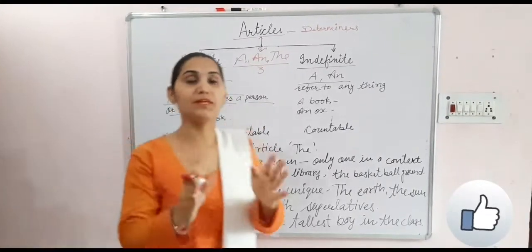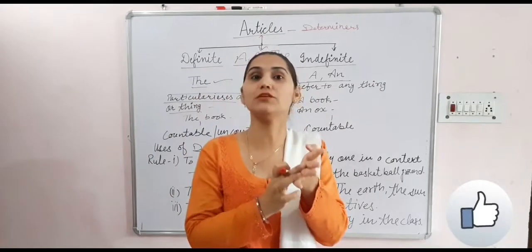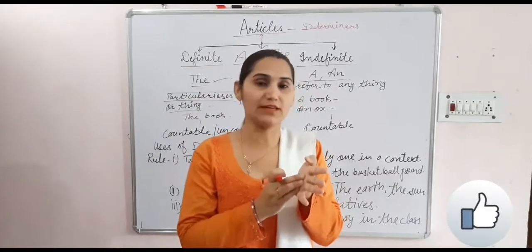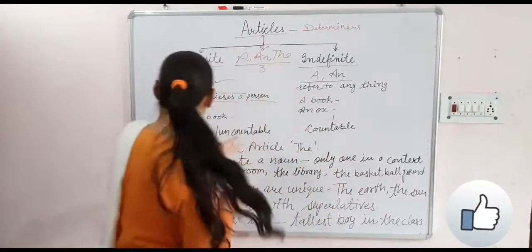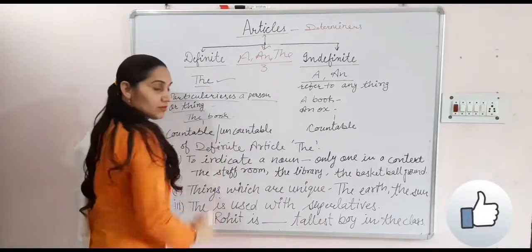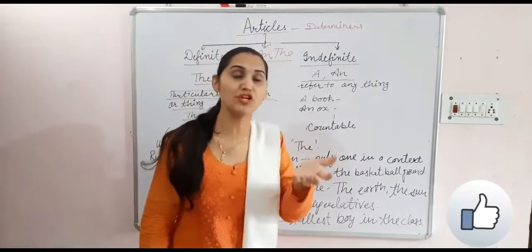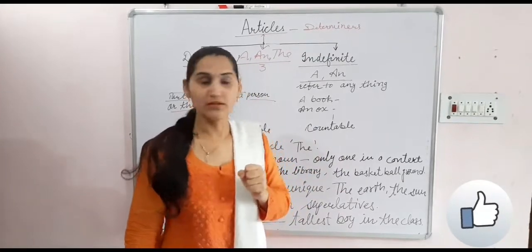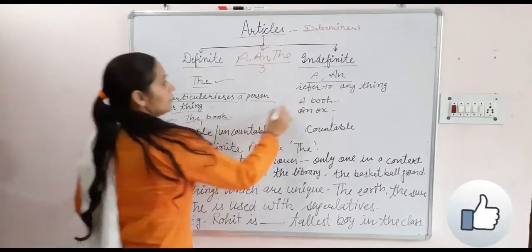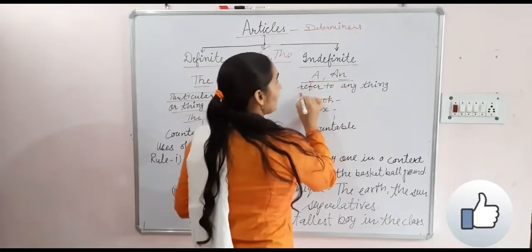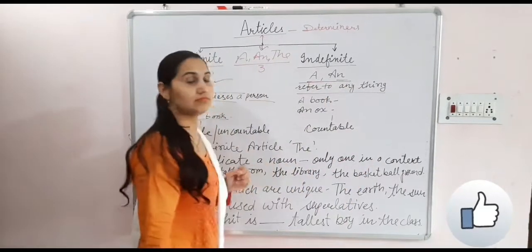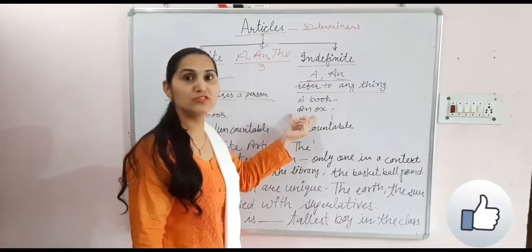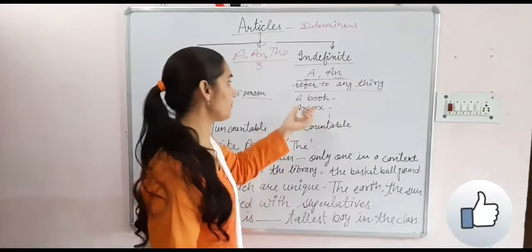The is definite, it particularizes a person or a thing. ये किसी भी thing और person को particularize करते हैं, विशेष बनाते हैं. For example, the book. It means that is a special book, the book I bought yesterday. A and an refer to anything that is not special, not particularized.